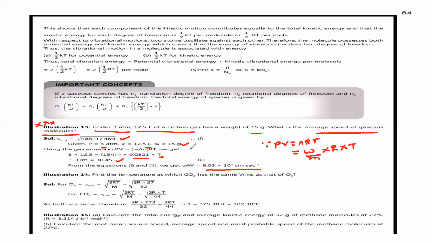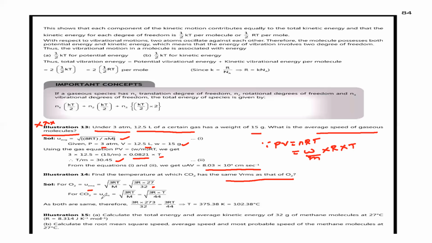Find the temperature at which carbon dioxide has the same RMS velocity as that of oxygen gas. They have compared the two. For oxygen, U RMS is equal to root of 3RT by M, since we know the formula. So root of 3 into R into 273 by 32, for oxygen molecular weight is 32.